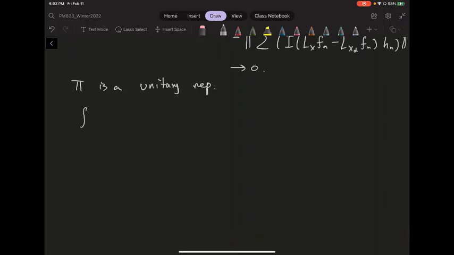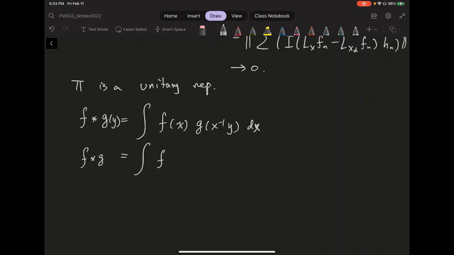So one thing about this is that if I consider the convolution of two things, f and g, one way, of course, is the integral of f of x, g of x inverse, let's say evaluated at y. So g of x inverse y dx. Okay, and you can also treat it as a function valued integral. So you can think about this function as the integral of your function f of x, and you left translate your g. Okay, and then you do the dx.